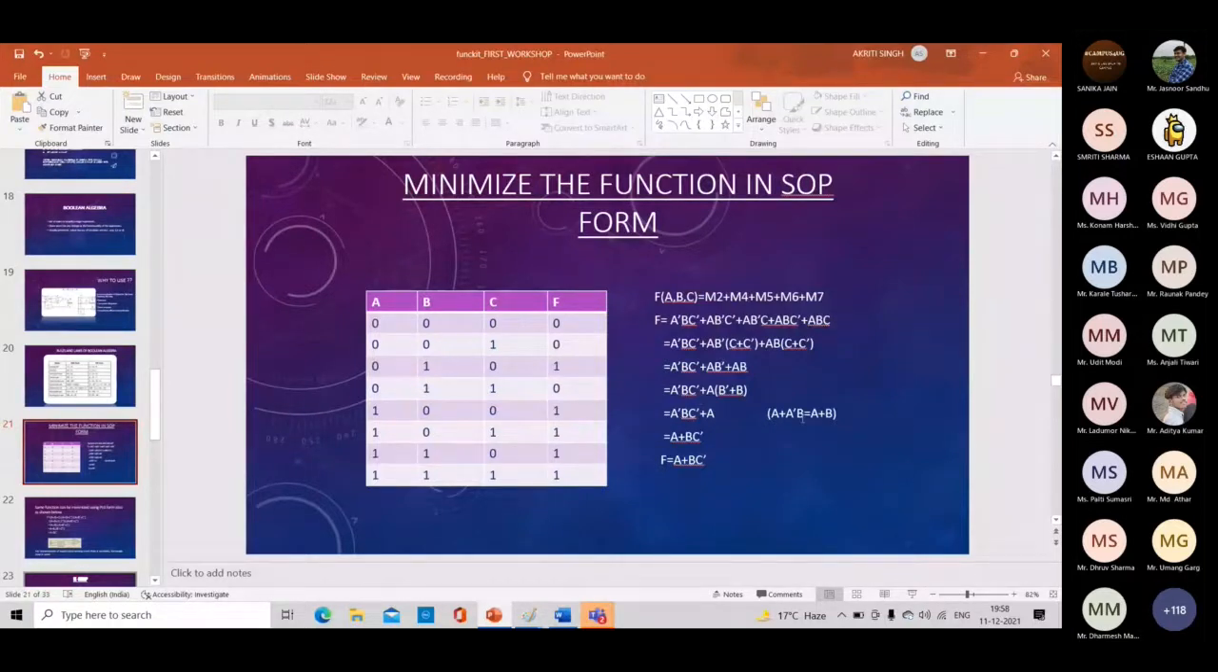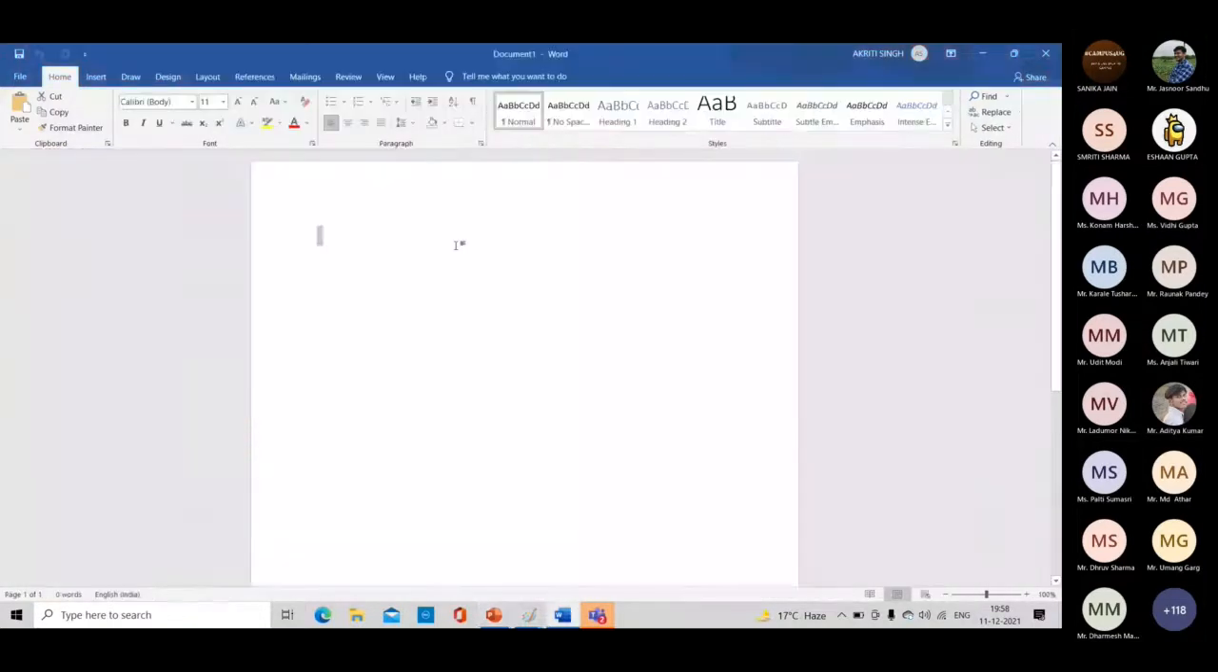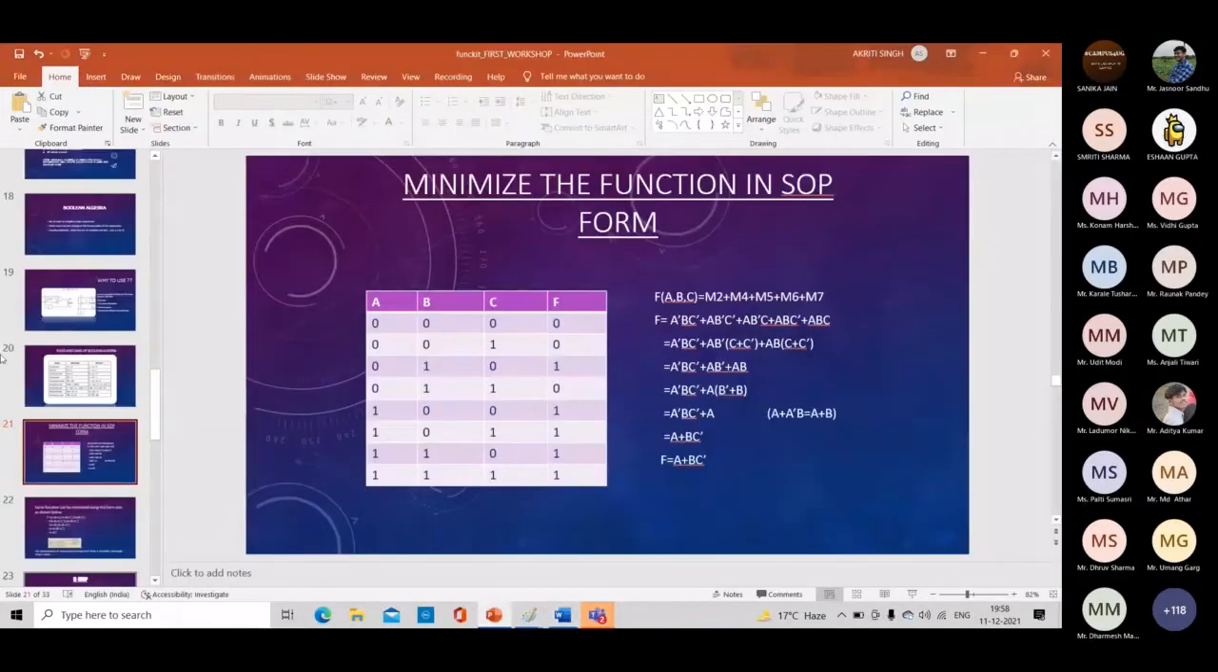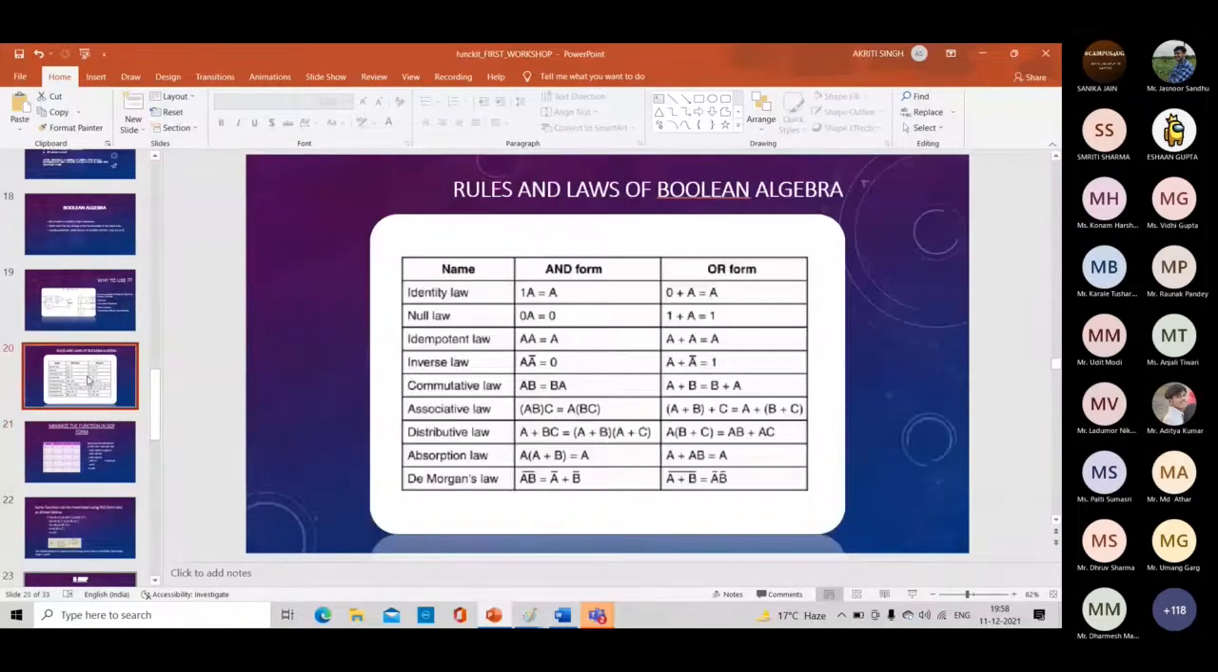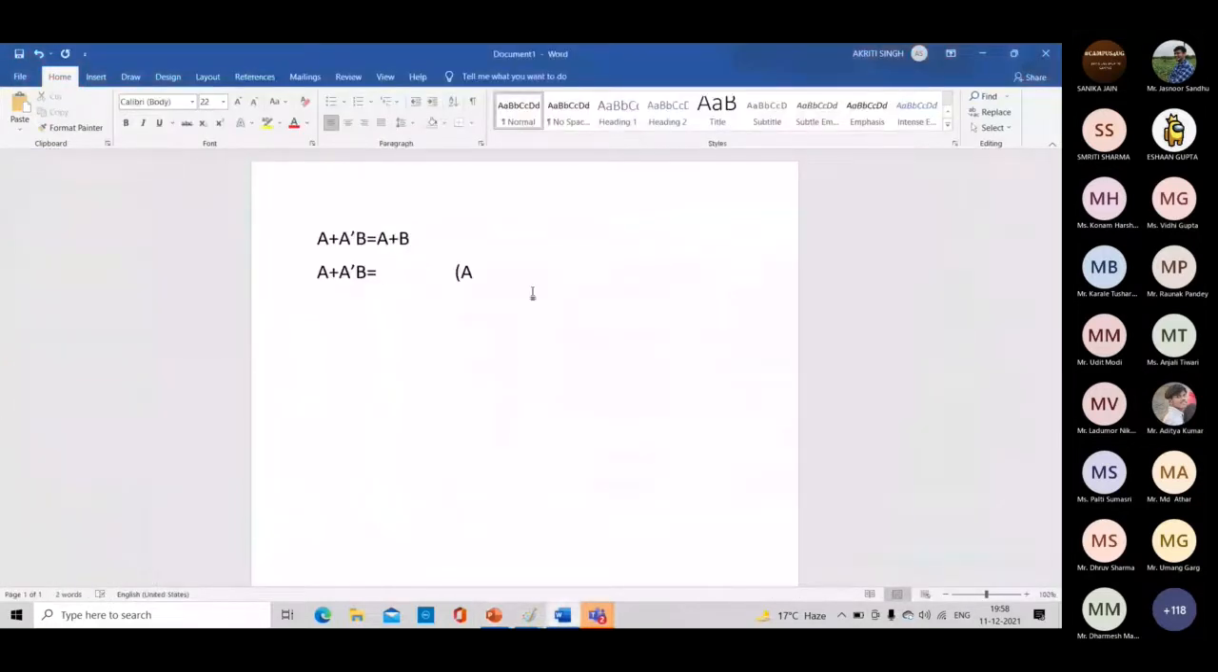I will prove it. So what is written? A plus a bar dot b equals a plus b. Okay, I will prove it. From the distributive law, you can write. Let's look at what the distributive law is. The distributive law states that a plus bc equals a plus b into a plus c. Okay, this is the distributive law. So we will use it here.